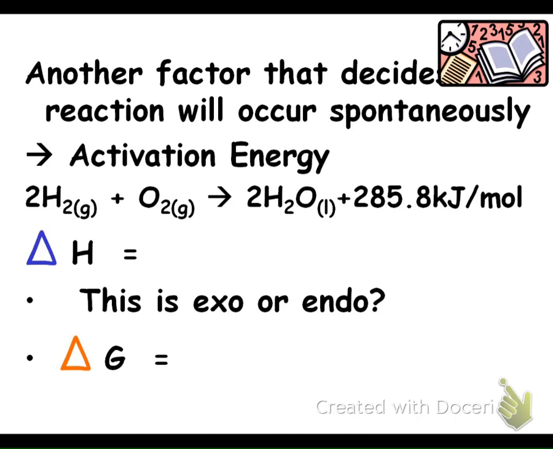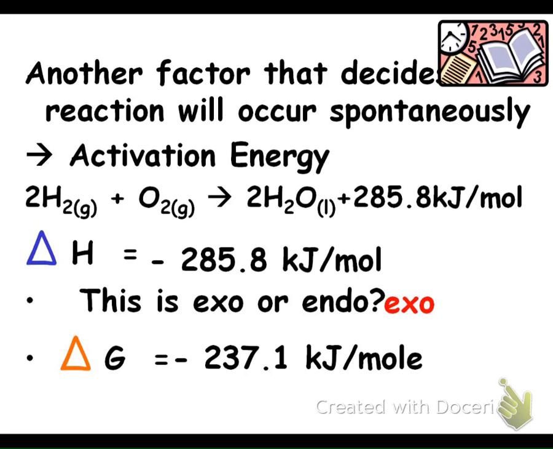So another way to decide if the reaction will occur spontaneously is looking at activation energy. So if we look at this, we can decide whether or not it's endothermic or exothermic. First of all, because that number is on the product side, I know that it's exothermic. And so our change in G could be predicted as a negative 237.1.